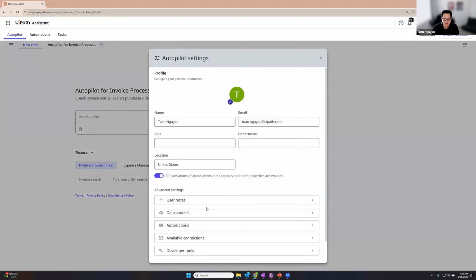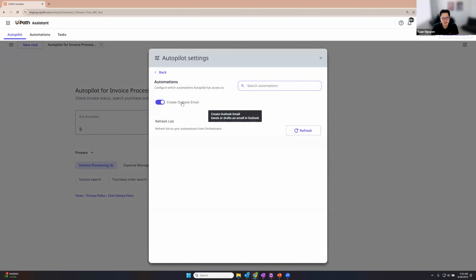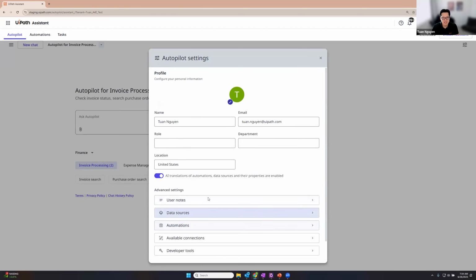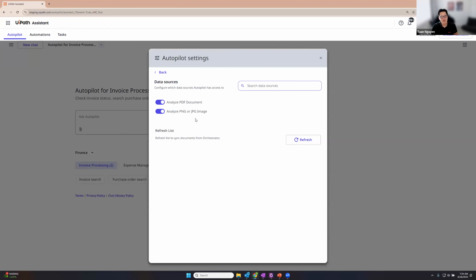So you'll see here if I go in and look at automations, I have my email automation, but I don't have anything in data sources. That's because it's actually a Windows-based process, and so we filter out anything that's not cross-platform. So you do have to be careful about this.